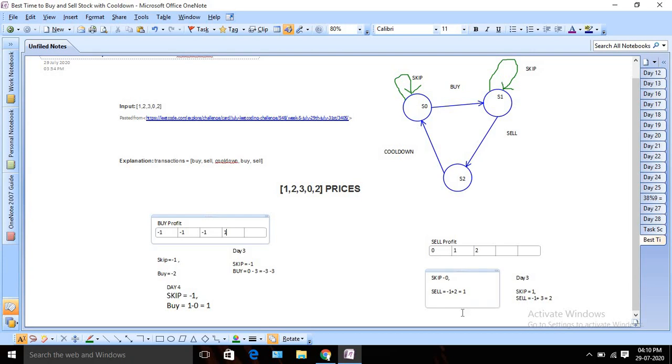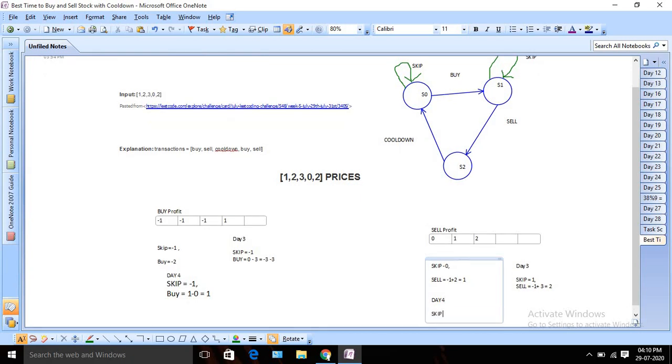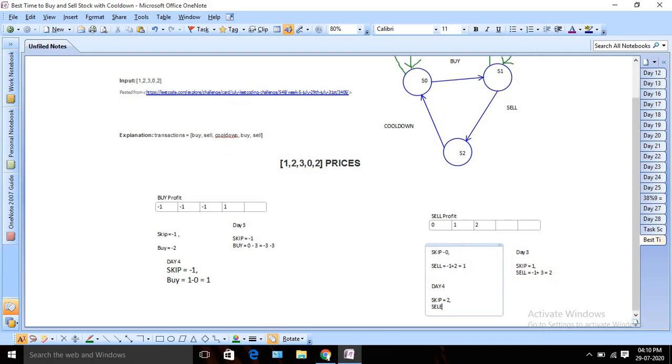Similarly, let's do it for sale profit also. So sale profit for day 4. I again have two options, right? Skip. If I skip, what was my last profit value? It's 2, right? It will remain the same. And if I want to sell, whatever I had on the last day was minus 1, right? So I am going to sell it. So it will be minus 1 plus today's price. Sorry, today's price is 0. So I will get minus 1. In this case, it's better to skip, right? So I will skip once again. So it will be 2.